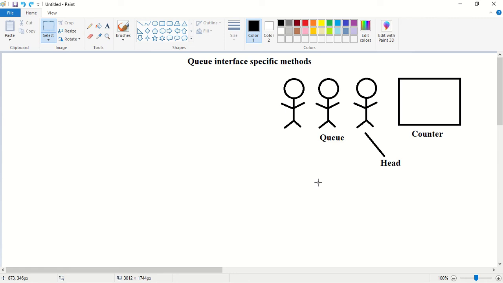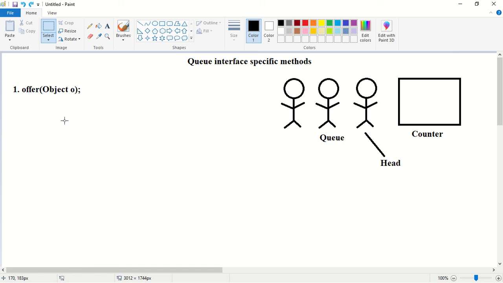Now my requirement is I want to add an object into the queue. So what is the method to add an object into the queue? So before that, why will people stand in a queue? People will stand in a queue if there is some offer. If there is some offer, people will stand in a queue. So what is the method to add an object in a queue? The method name is offer. So offer of object O. Offer method is used to add an object into the queue.